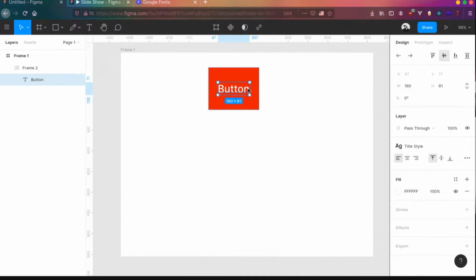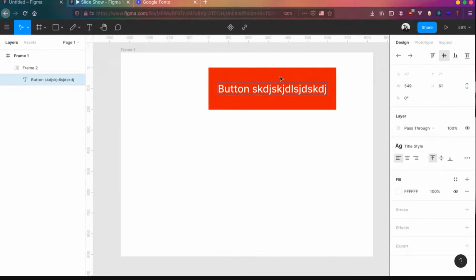Basically, the shape will actually change according to its contents. Now you type something, it will actually take the shape of the object inside it, the frame will take the shape of the object inside it. This is a cool thing. So you might need to use it whenever you're designing buttons and things.